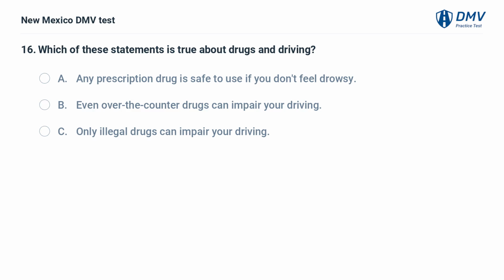Which of these statements is true about drugs and driving? A. Any prescription drug is safe to use if you don't feel drowsy. B. Even over-the-counter drugs can impair your driving. C. Only illegal drugs can impair your driving.